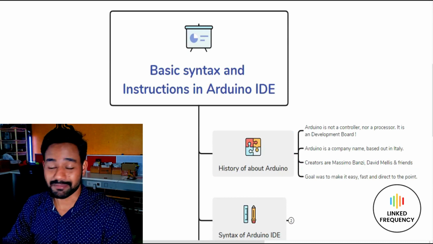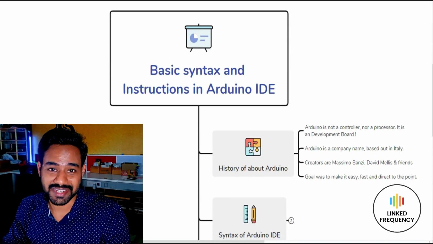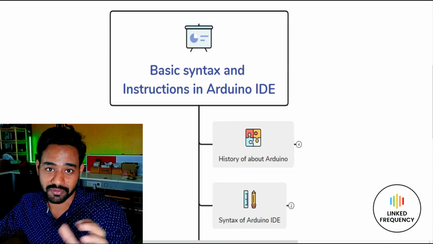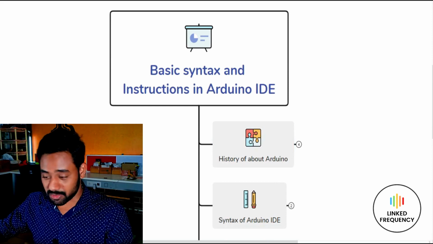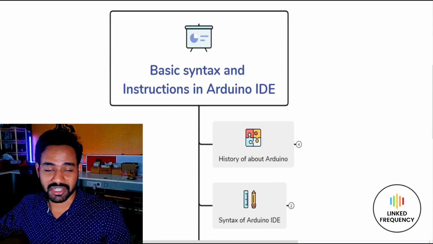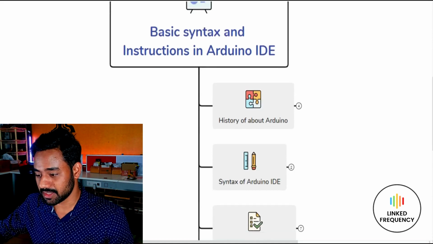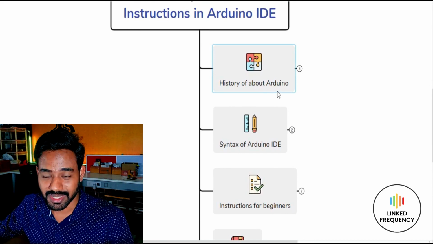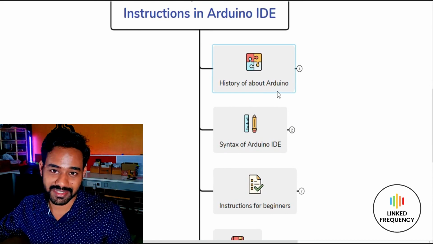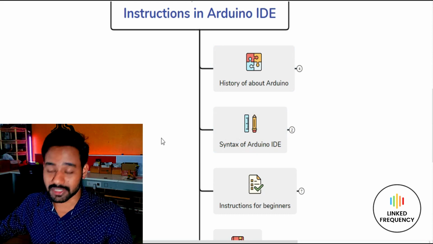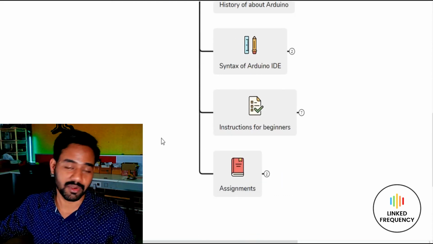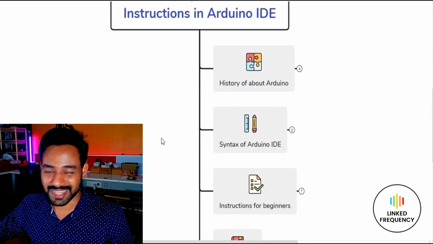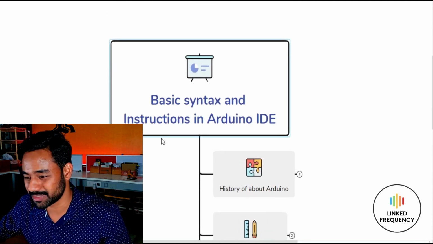Great, I am back with a mind map in front of you, which helps us to understand the concept of today's discussion. Whatever we are discussing today, I am bringing in front of you as a mind map. So today we are going to talk about the syntax and also certain instructions, like 6 to 7 different instructions. Along with that, I just wanted to cover a couple of things, which is all about the history of Arduino, like how Arduino started and who started it. Thereafter, we are going to discuss the syntax and the instructions, and lastly, we have a couple of assignments for you. I hope you enjoy this tutorial and also do the assignment at the end of it.